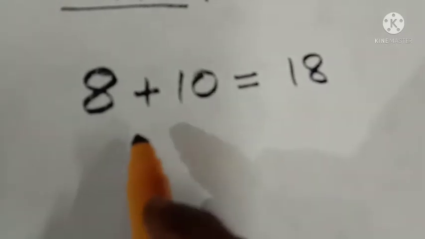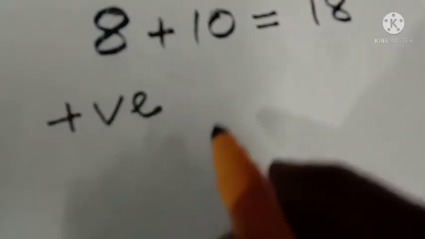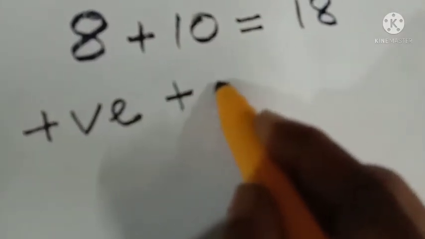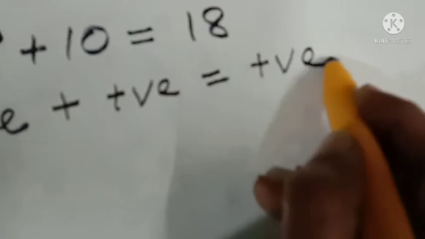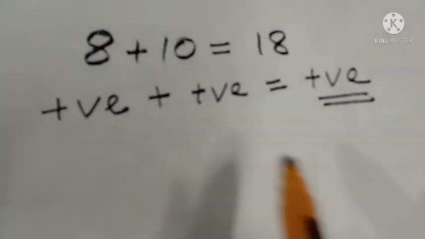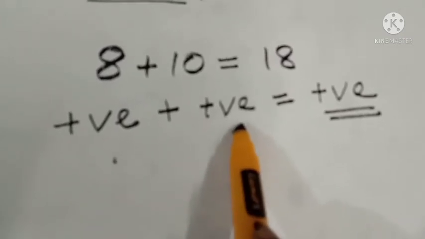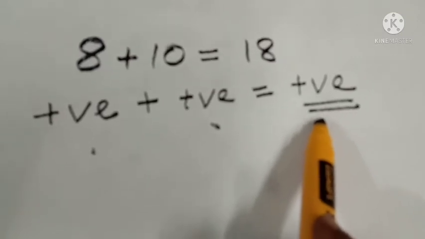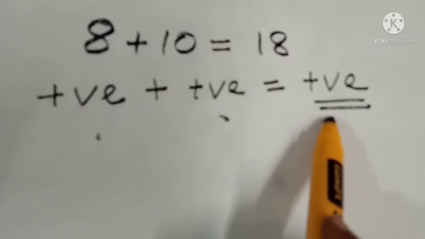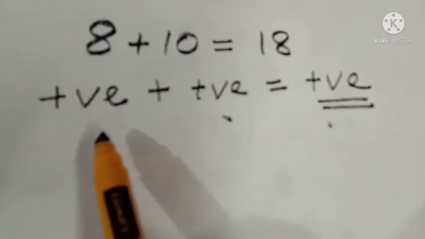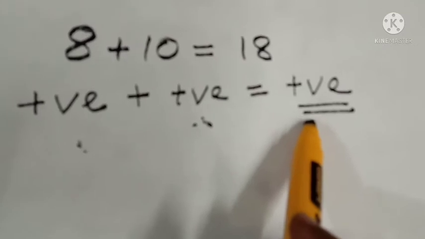The rule says that if we add a positive integer with another positive integer, the answer will be another positive integer. If we add two positive integers, we will get the answer in positive. Just keep this in mind. This is what you have to understand: if we add two positive integers, the answer will be positive only.